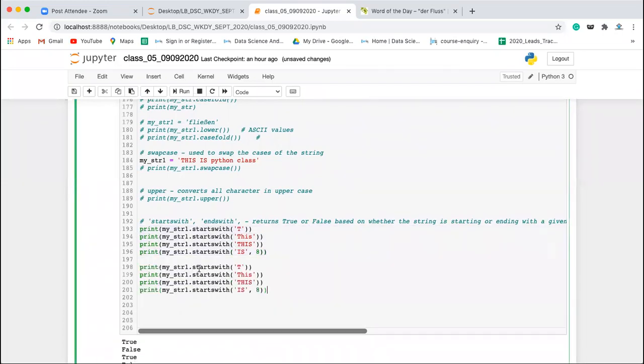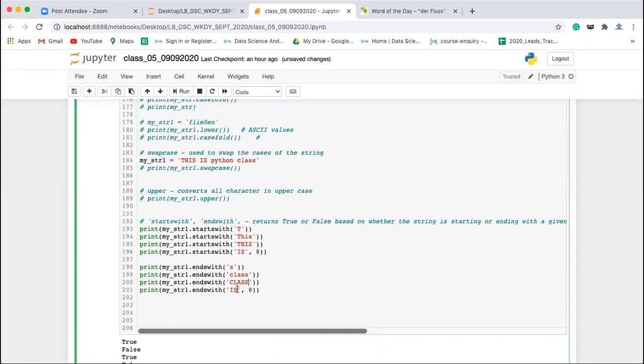Now, similarly, you have the endswith method. So in the case of the endswith method, you can write here endswith and you may change the string. So let's say whether it is ending with S, this will give you true. Whether it is ending with CLASS, yes, this is also true. Whether it is ending with a different case of CLASS, this is false.